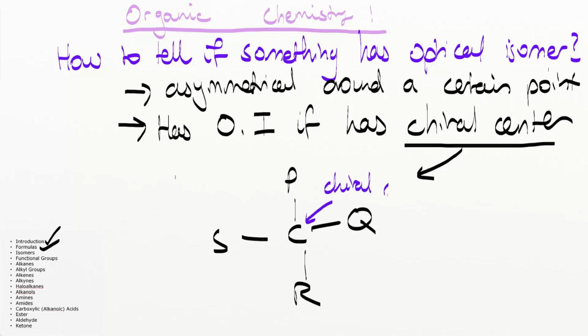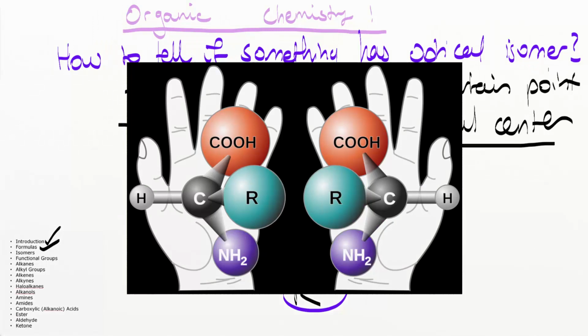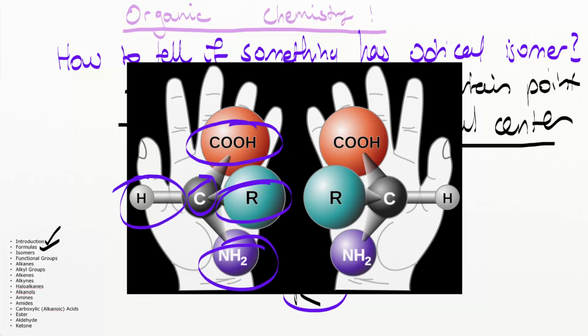If we go back to our previous picture, this carbon is connected to a carboxy group, an alkyl group, the amino group, and a hydrogen. So you see 1, 2, 3, 4. Since this carbon is connected to 4 different groups, it's considered a chiral center.